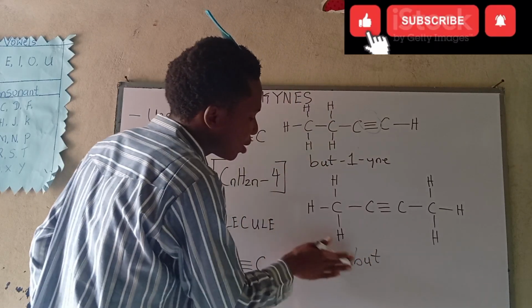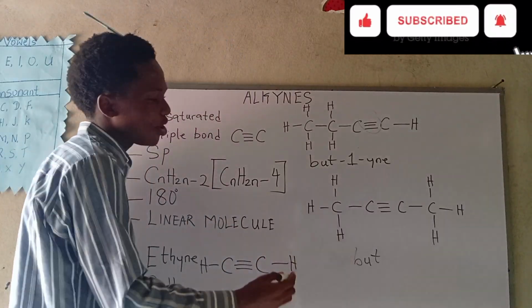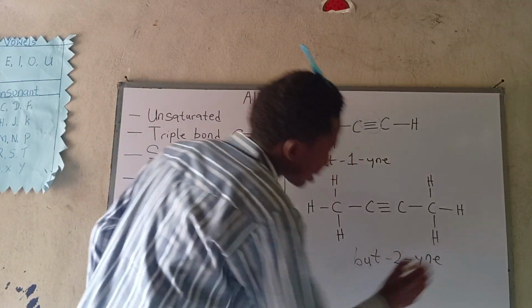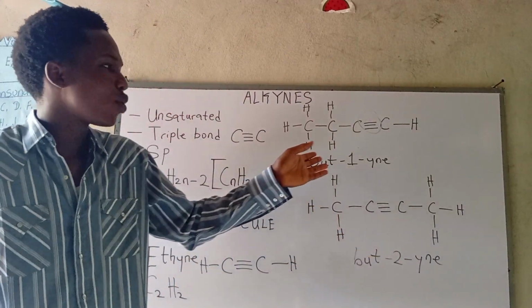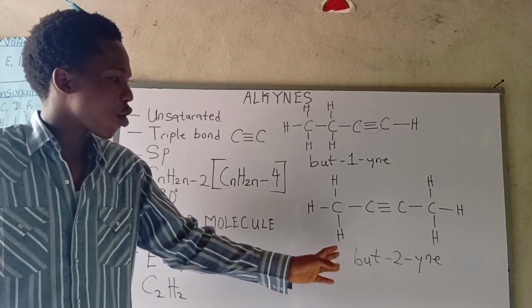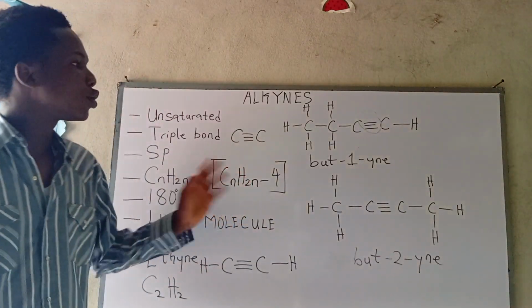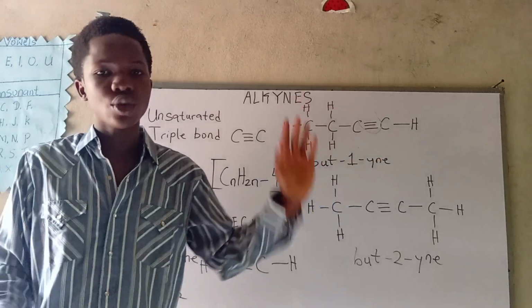Sorry, I forgot. It's not a substituent. So we're going to call it both what? Both two I. It's as simple as that. Okay. Both two I. And this one is both one in. This guy is called both two I. So this guy can also be called butane, but if you see butan, it's also correct.